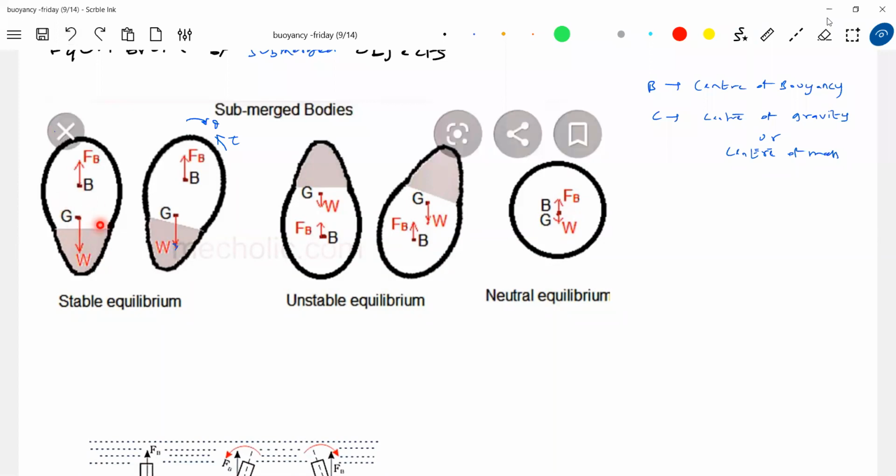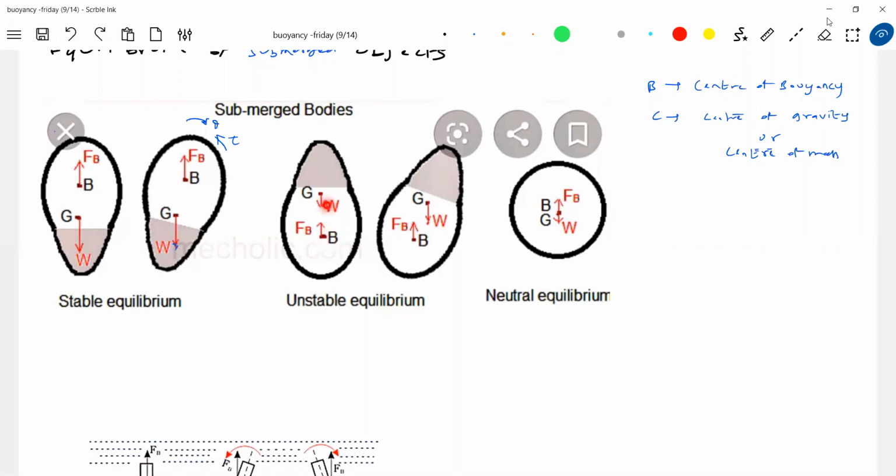When you give a slight tilt, the buoyant force will set up a torque, and an anti-torque will be set up here. So shall we call this an unstable equilibrium? What do you mean by stable equilibrium? When you disturb a body about its equilibrium, if a restoring torque or restoring force acts, it's called stable equilibrium. A restoring torque is set up. So this is about stable. What about unstable? If the center of gravity lies above the center of buoyancy.